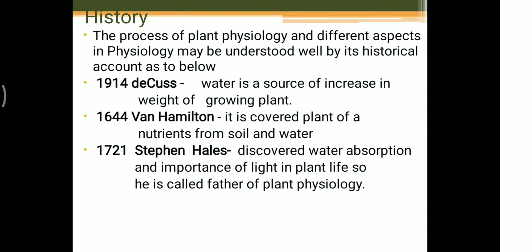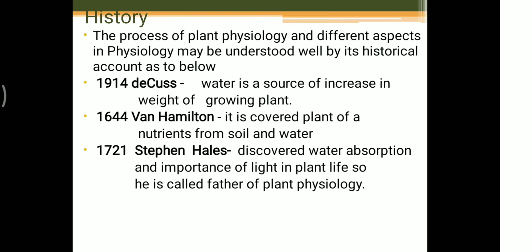You may think this research was only one statement, that light is required for plants, but at that time there was no microscope, no such equipment to study the plant. At that time he studied it, and that is the first step: the plant requires light, and with the help of light it does something.